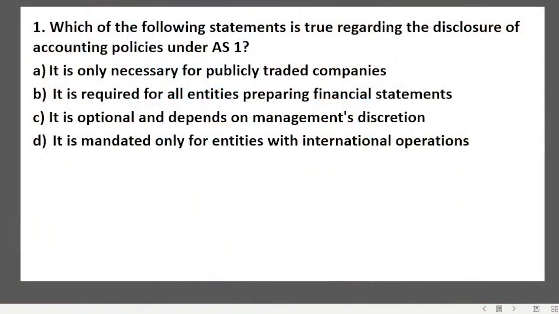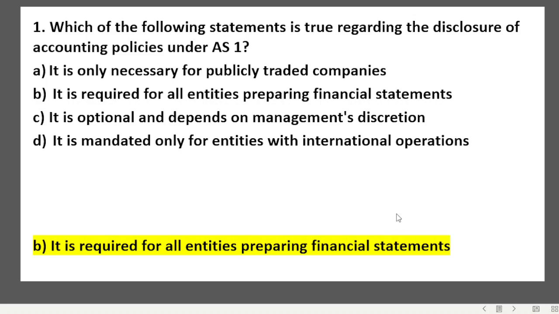Let's begin. Which of the following statements is true regarding the disclosure of accounting policies under AS-1? ठीक है, disclosure of accounting policies में कौन सी true है? It is only necessary for publicly traded companies. It is required for all entities preparing financial statements. It is optional and depends on management's discretion. It is mandated only for entities with international operations. The answer is it is required for all entities preparing financial statements, right? So answer is B. It is required for all the entities which are preparing the financial statements. That is disclosure of accounting policies under AS-1.